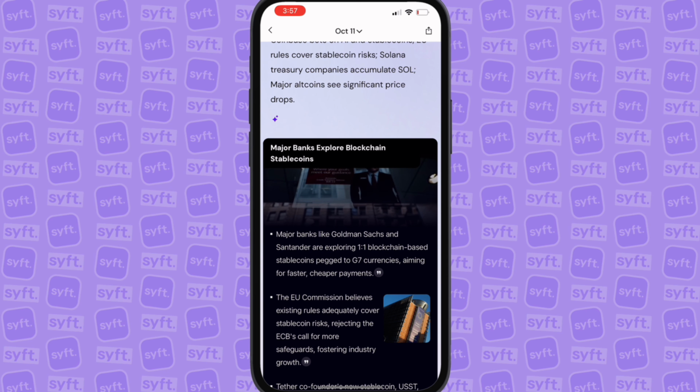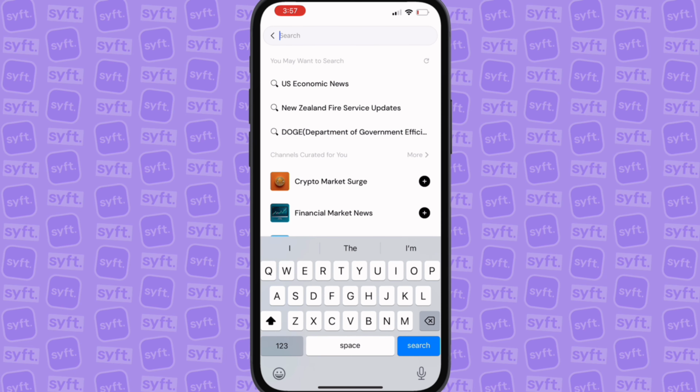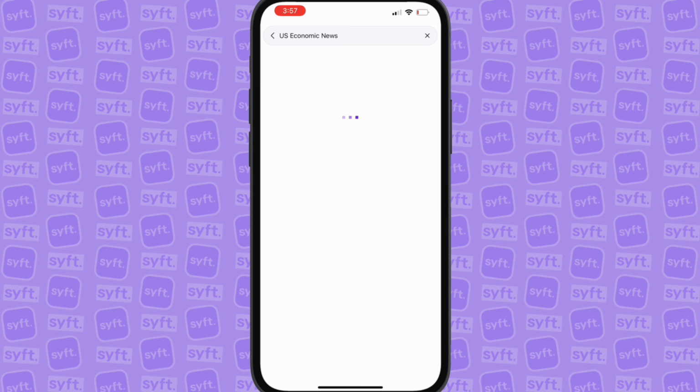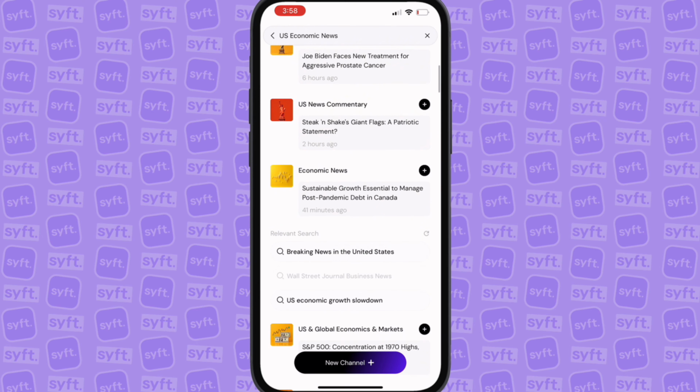Now, other thing that I really like about this is we can come over here in the top right hand corner and we can search for things if there are specific news stories that we're going to be interested in. For example, if we come over here, we can see other channels that are going to be curated for us, or we could see other types of news. For example, we see US economic news right here. We can click on this and this will actually bring up a bunch of other channels that are related to this.